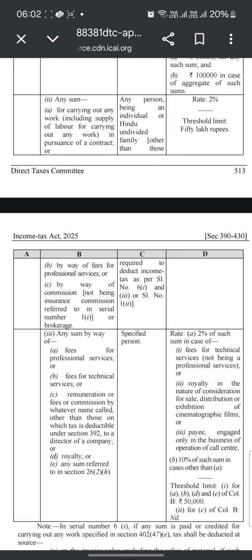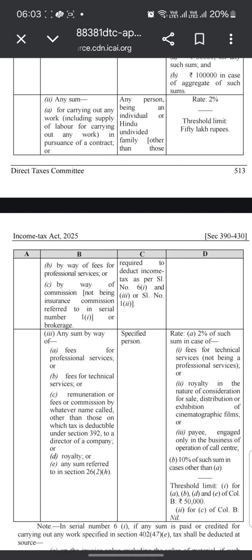Means any sum for carrying out any work, including supply of labor for carrying out any work in pursuance of a contract, by way of fees for professional services or by way of commission not being the insurance commission referred to in serial number 11, or brokerage.